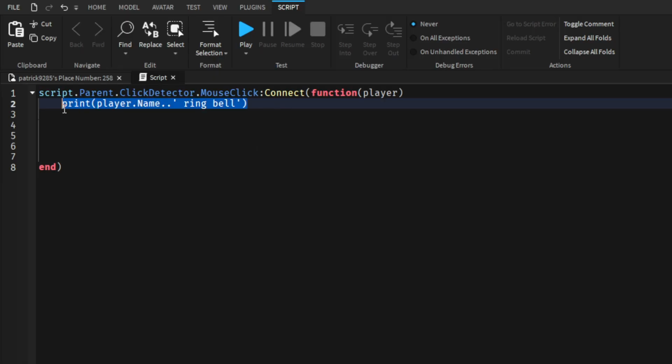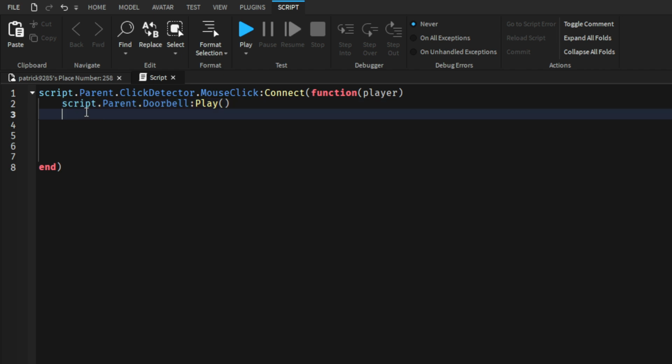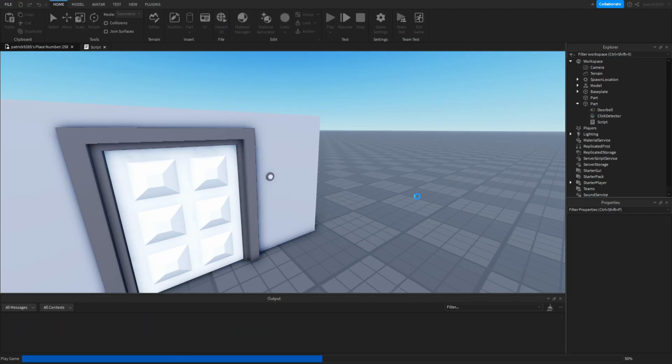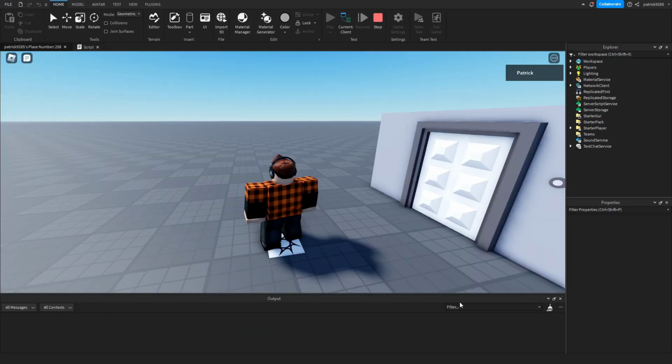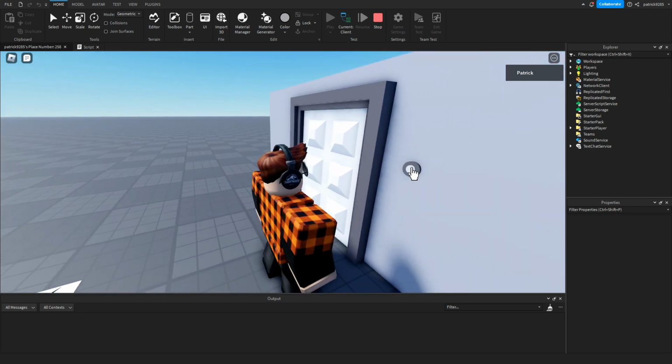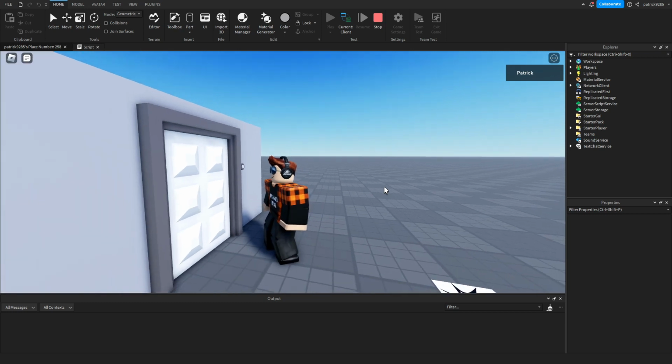Now instead of this, we'll type script.parent and then we'll find the name of our audio, two dots, and Play it. Let's test it. And wow, it works.